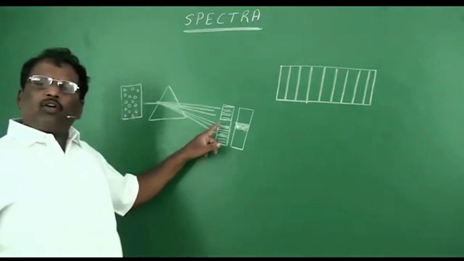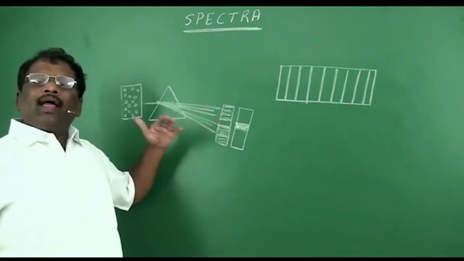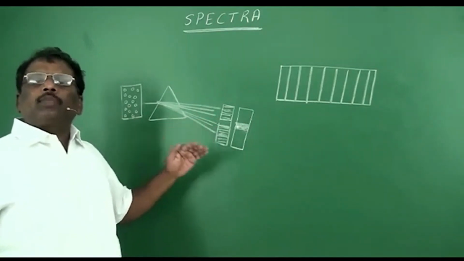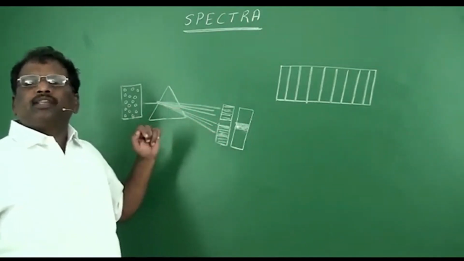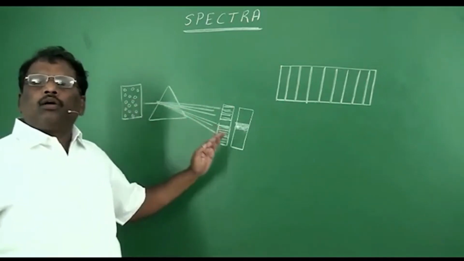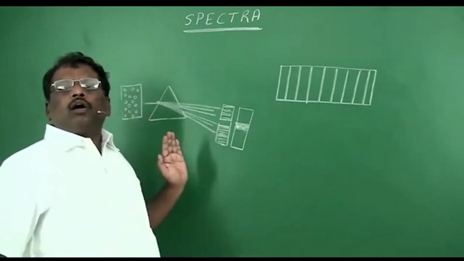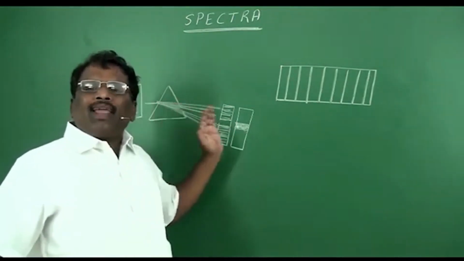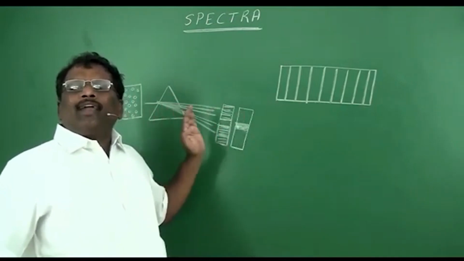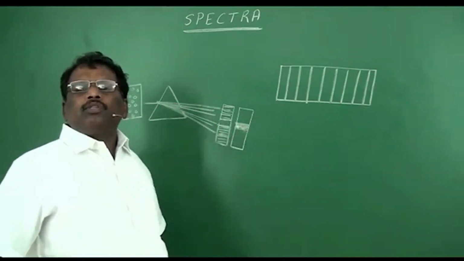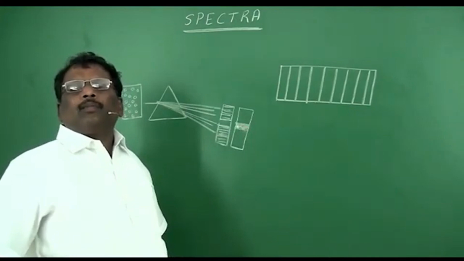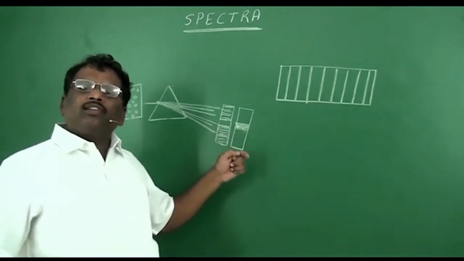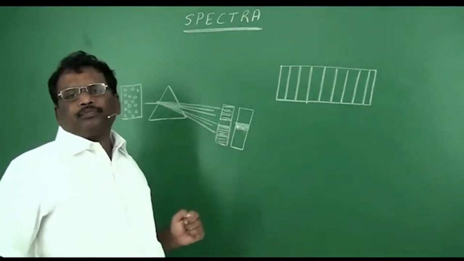So this spectra was recorded when atoms are absorbing energy. That's why it is said to be absorption spectra. In absorption spectra, you will find black lines on a white background. That black lines indicate the wavelength of light which was absorbed.